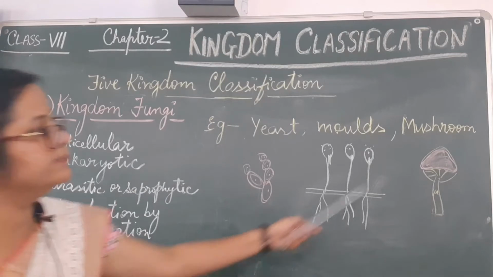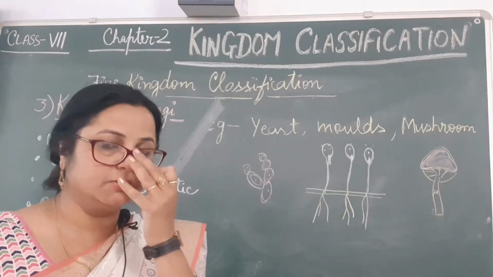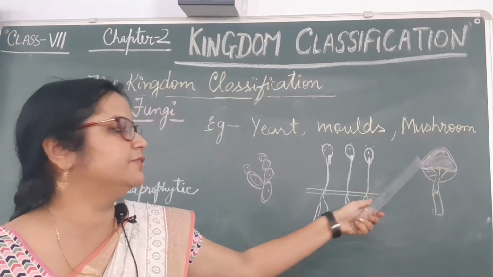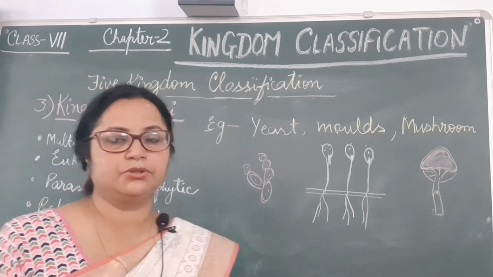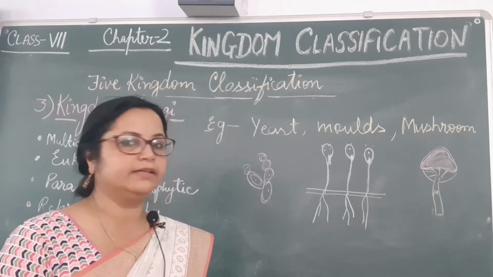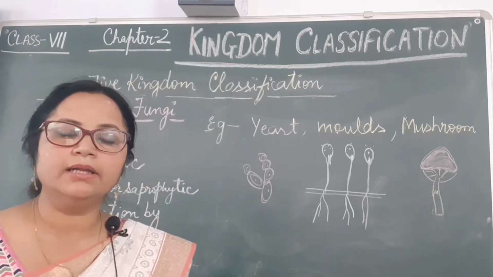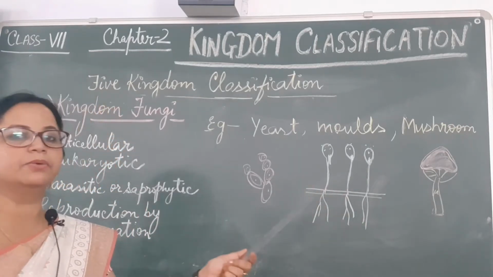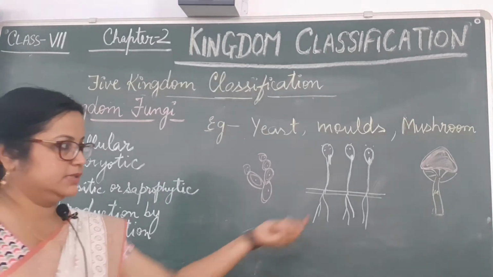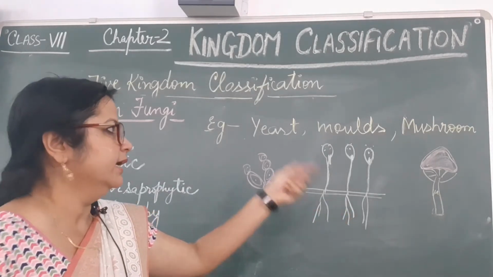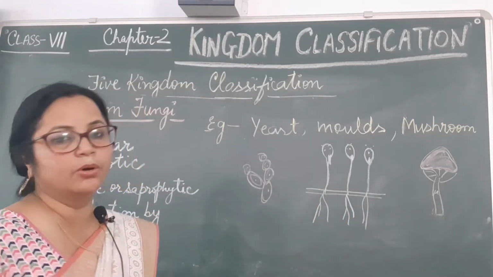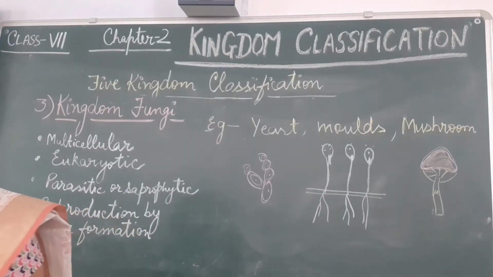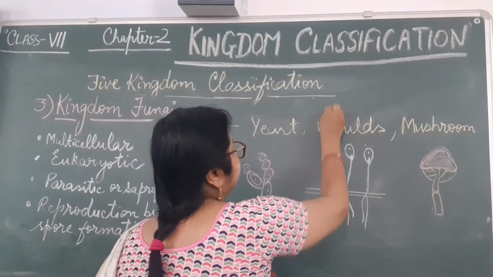Another example is the mushroom. Some mushrooms are edible, meaning we can eat them, like the white button mushroom. But not all mushrooms are edible. Some are wild, and all of these show saprophytic behavior. One best example is the molds. The mold's scientific name is Rhizopus.